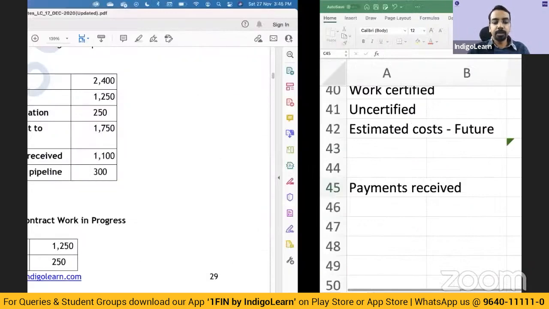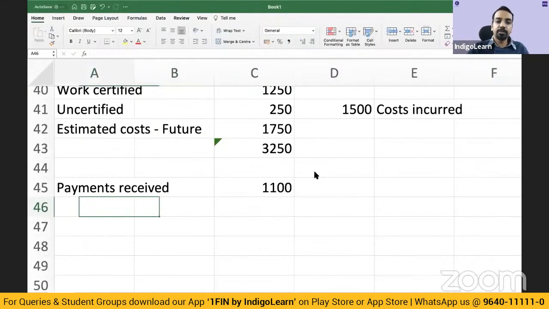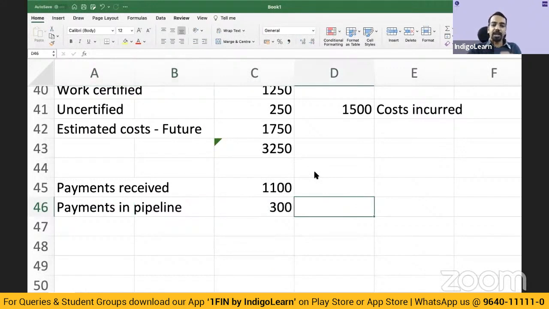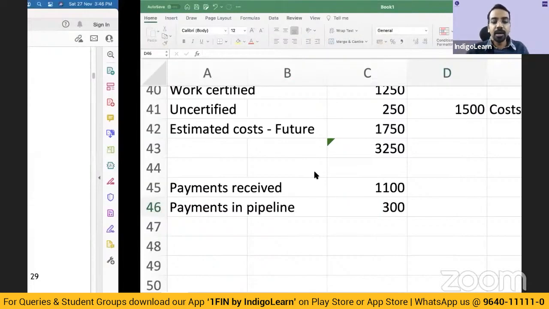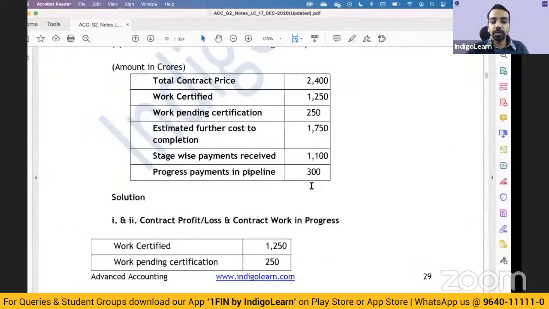$1,100. Payments in progress. This also will be received. These payments will also be received. So the customer has given, or we are about to receive, or we have received a check or something like that. Right now, correct. So this is it.